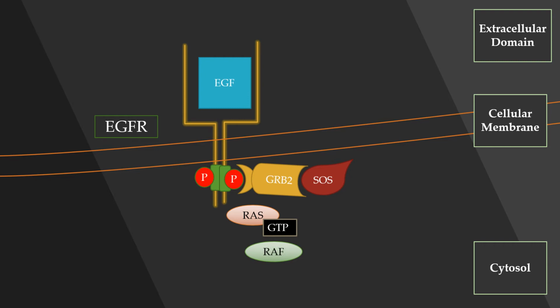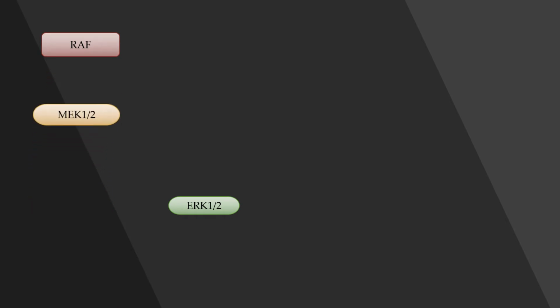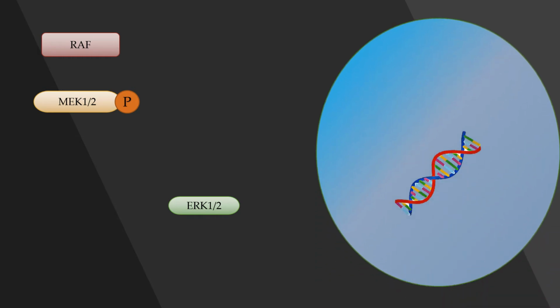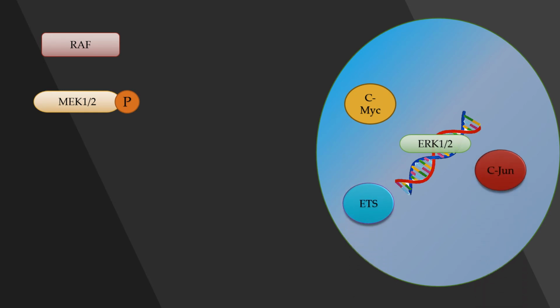Then RAF protein also joins this assembly. Activated RAF then activates MEK protein by phosphorylation. After that, MEK activates ERK. Activated ERK then goes into the nucleus where it activates certain transcription factors like c-MYC, ETS, c-Jun, and c-Fos.